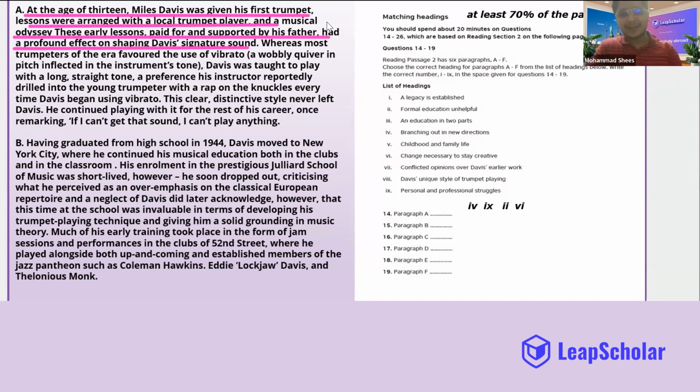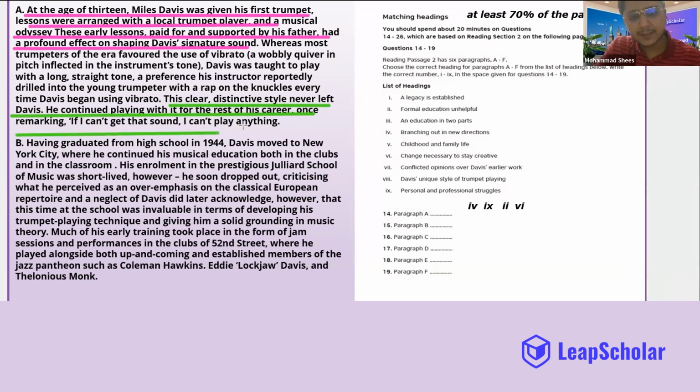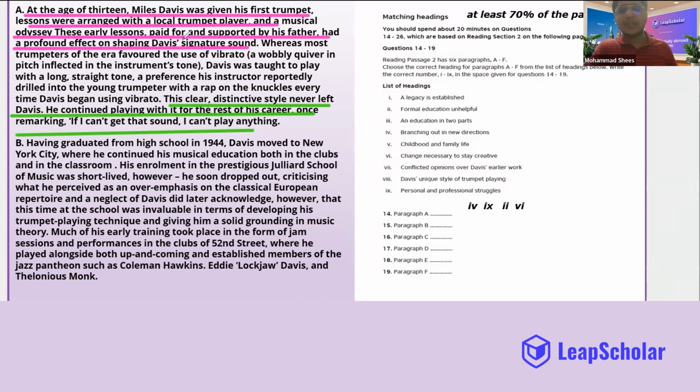Now I'm going to read the last part to figure out the idea that is present in 70% of my paragraph. This clear, distinctive style never left Davis. He continued playing it for the rest of his career, once remarking, if I can't get sound, I can. Guys, do you think distinctive is equal to signature? It is. Perfect. So the first part that I have marked with pink is about how he learned trumpet and his signature sound. And the last part is saying how his distinctive sound never left him.